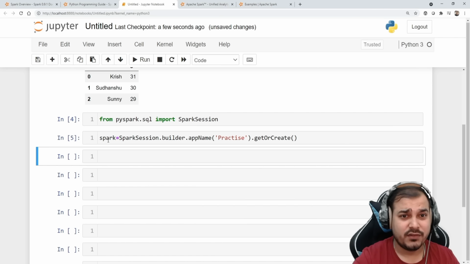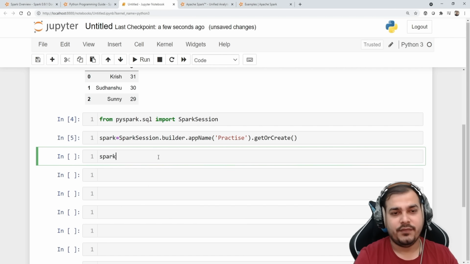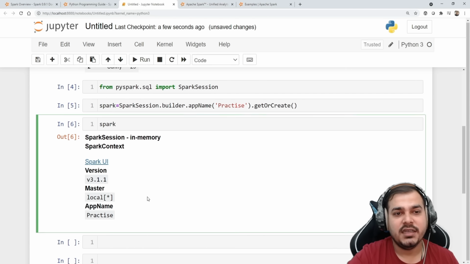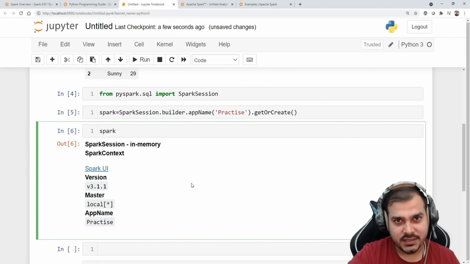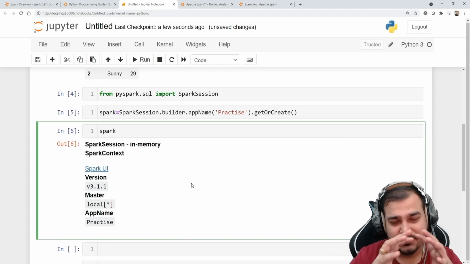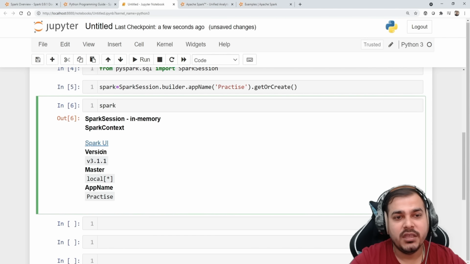If you're executing for the first time, it will probably take some amount of time. If you have executed multiple times, then you'll be able to work with it. Now when you're executing locally, there will obviously be only one cluster, but when you are working in the cloud, you can create multiple clusters and instances. The Spark version that you will be using is v3.1.1.